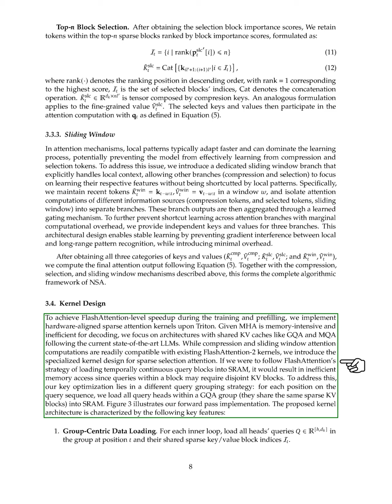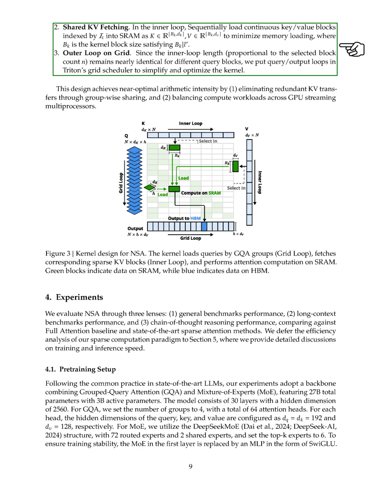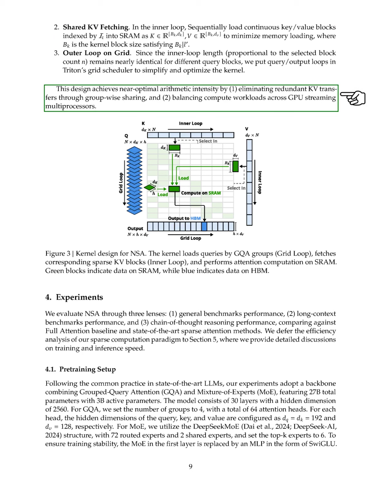Shared KV fetching. In the inner loop, we sequentially load continuous KV blocks into SRAM to reduce memory loading. 3. Outer loop on grid. Since the inner loop length is similar for different query blocks, we organize query output loops in Triton's grid scheduler to optimize the kernel. This design enhances arithmetic efficiency by reducing unnecessary KV transfers and balancing workloads across GPU multiprocessors.